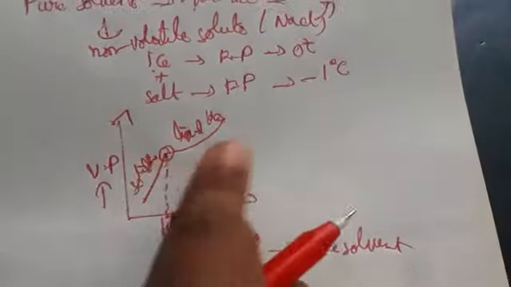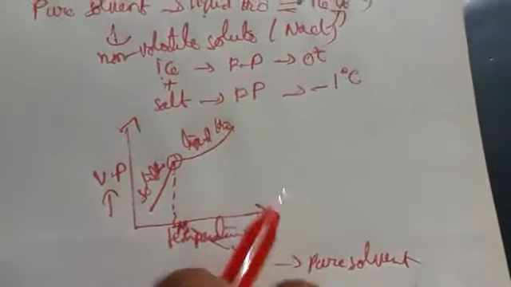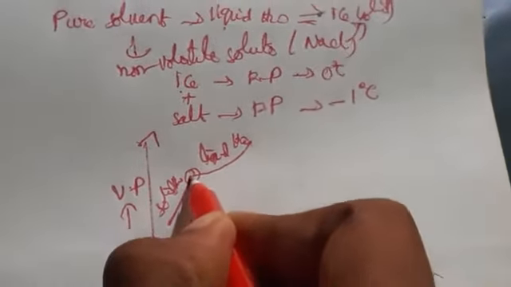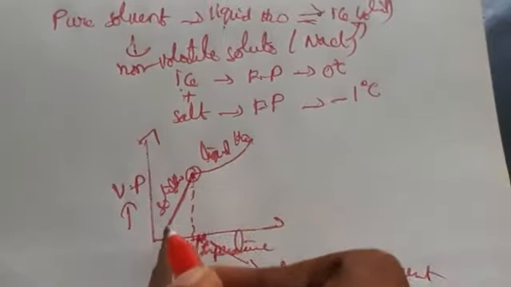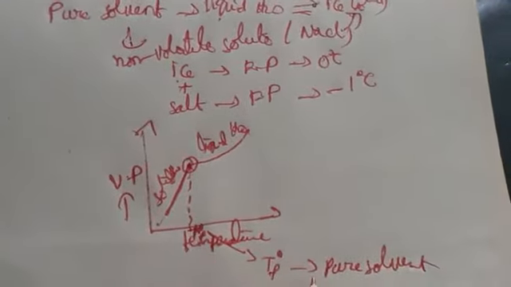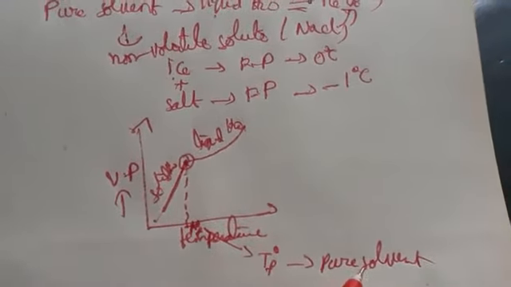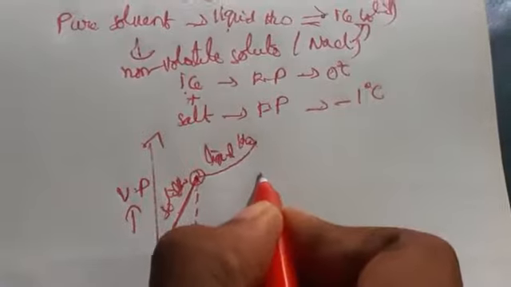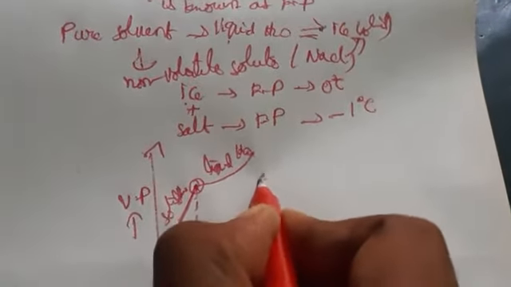Why? Because we are not adding anything. So when we are taking liquid and raising temperature, it is decreasing, and at a certain point it is sharply decreasing. This decrease point we call the pure solvent. So to this, what I am adding is some salt solution.